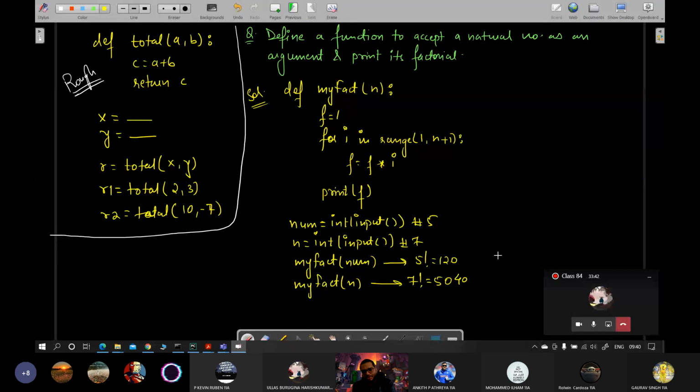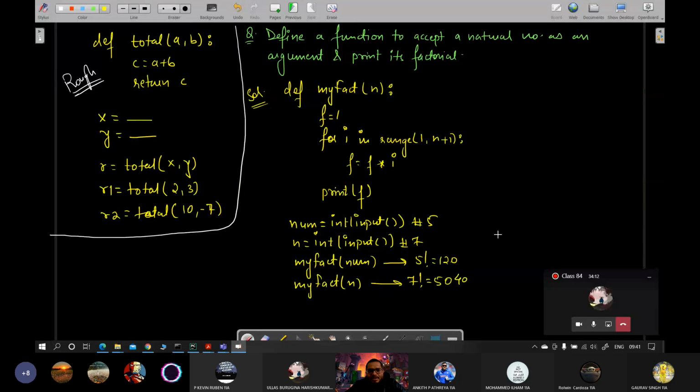You remember that this Python is dynamically typed. Yes, sir, dynamic typing. So you do not need to specify the data type, even for the parameter. No, you cannot. If you write int n, that means you are trying to specify the type beforehand, what type of value it will catch. So it's not done in Python.